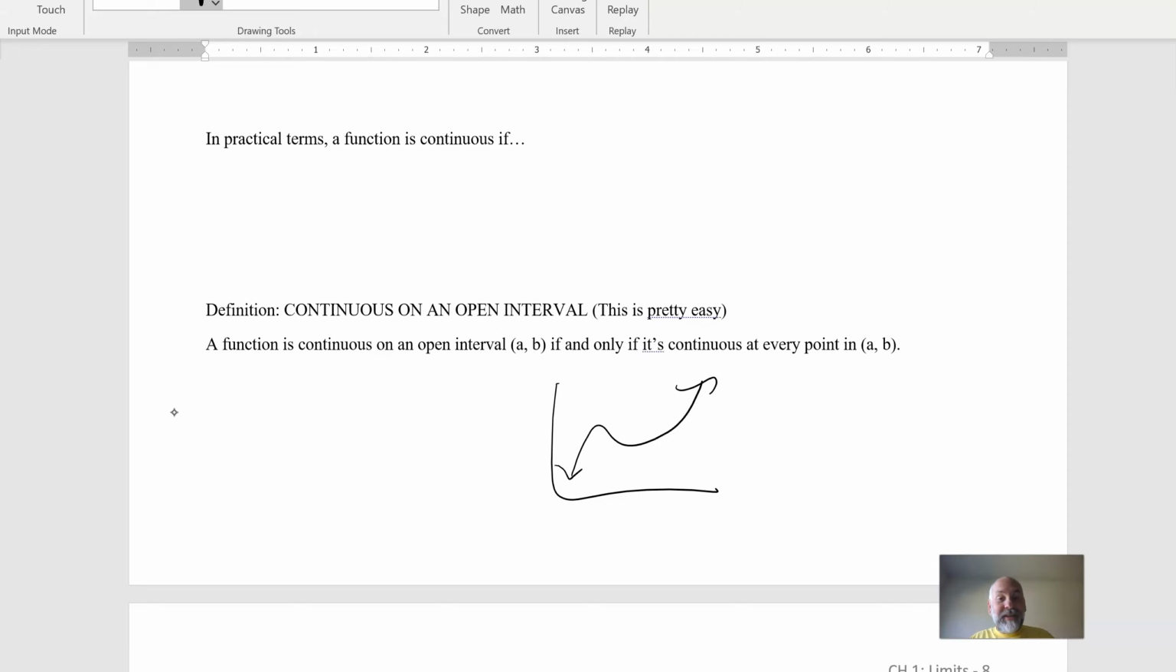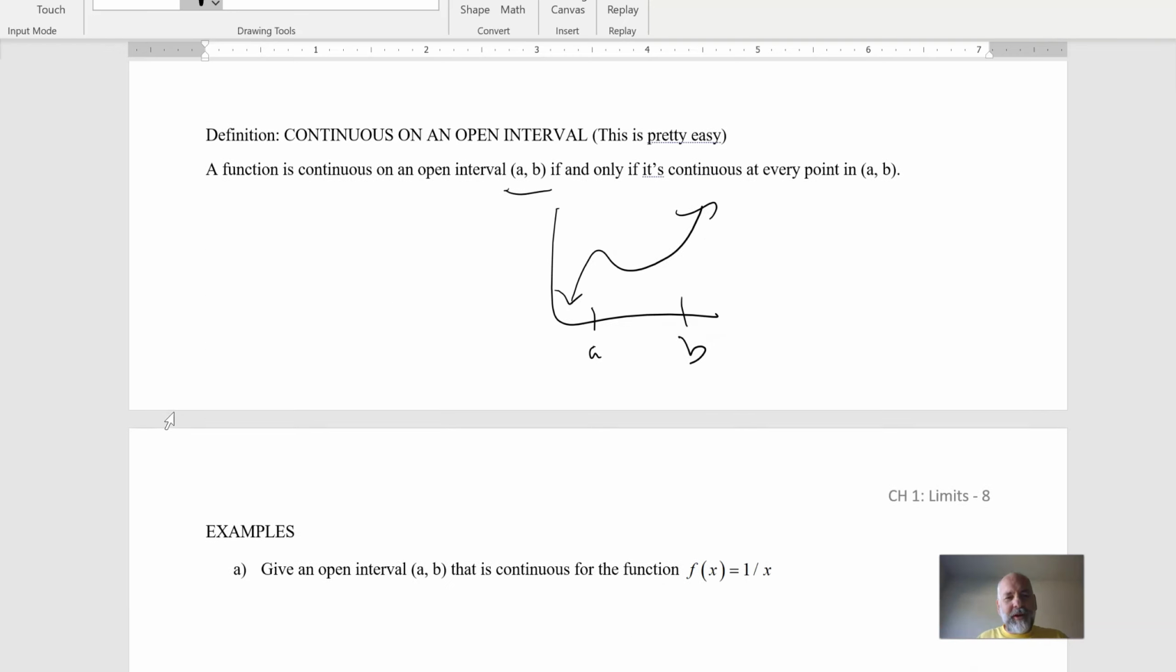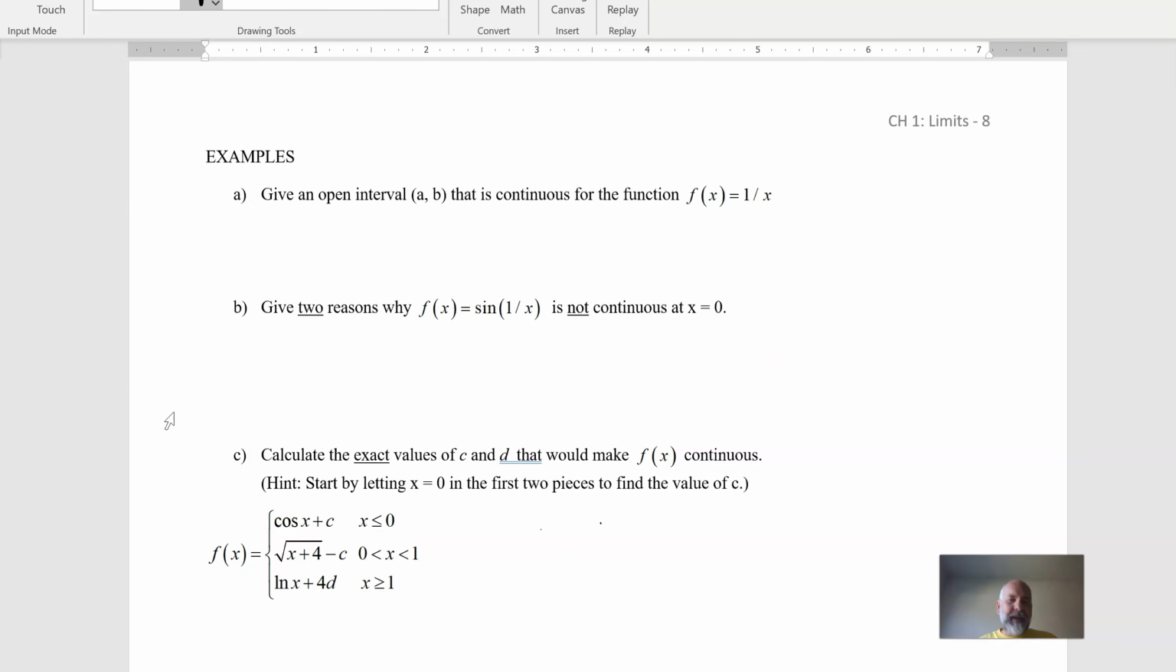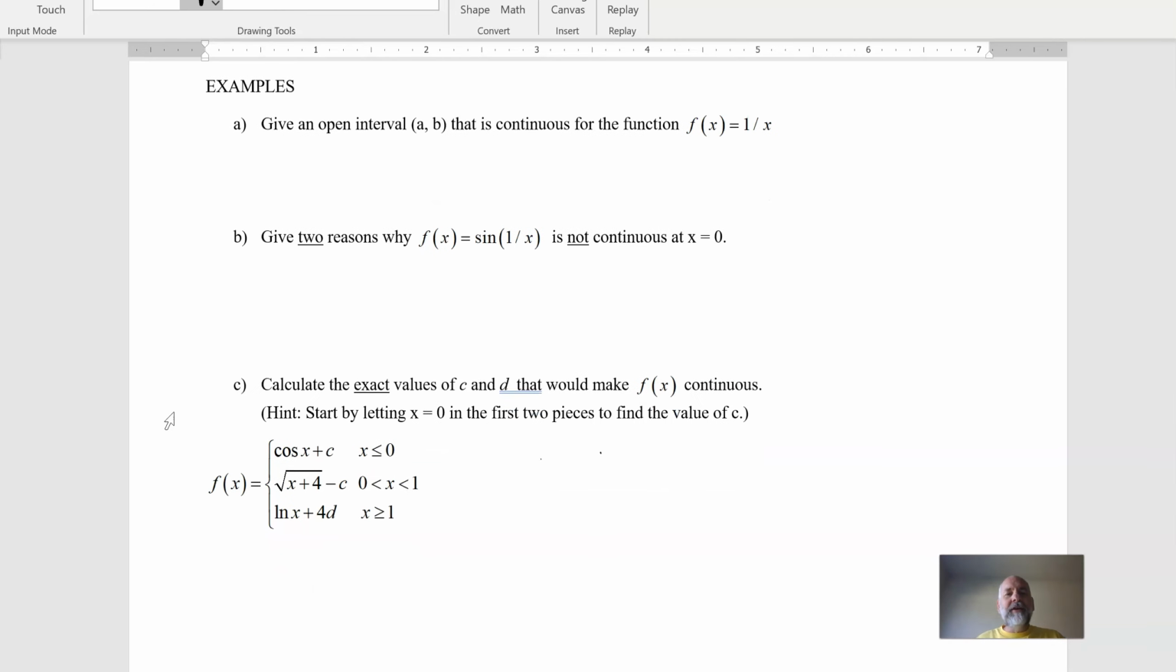So what do we mean by being continuous on an open interval? What we mean is from A to B that it's continuous at every single point. So is it continuous there? Yes, because the limit equals the y value. Is it continuous there? Yes, because the limit equals the y value. But notice this is over an open interval. And the reason why it's tricky is because the endpoints are tricky for the interval. And we'll talk about that in just a second. Here are some examples. Give an open interval that is continuous for that function. Give two reasons why that one is not continuous. And then calculate the values of c and d that would make it continuous.